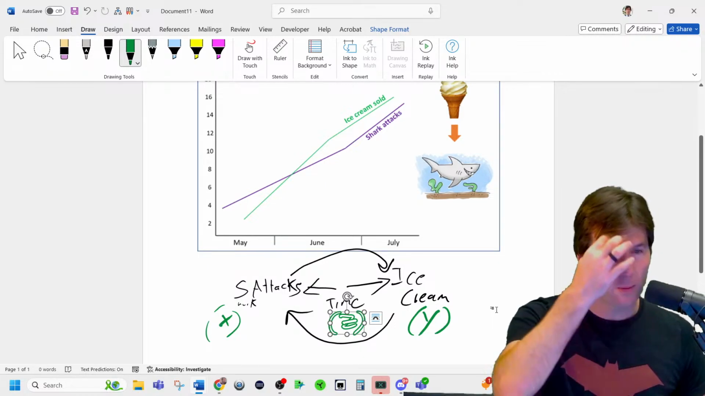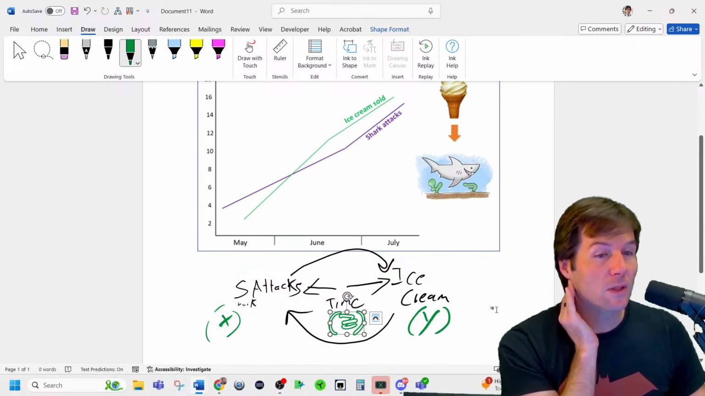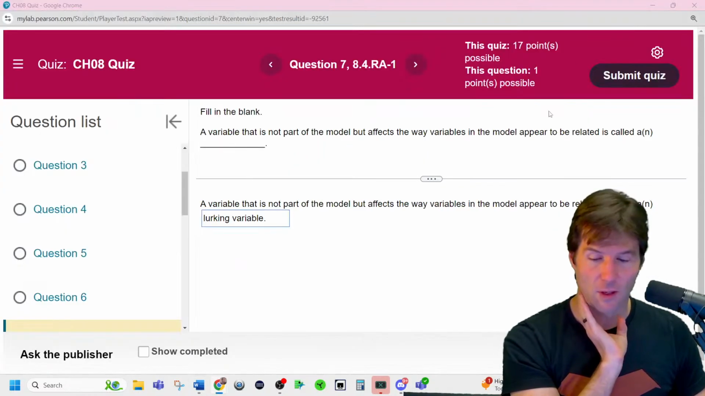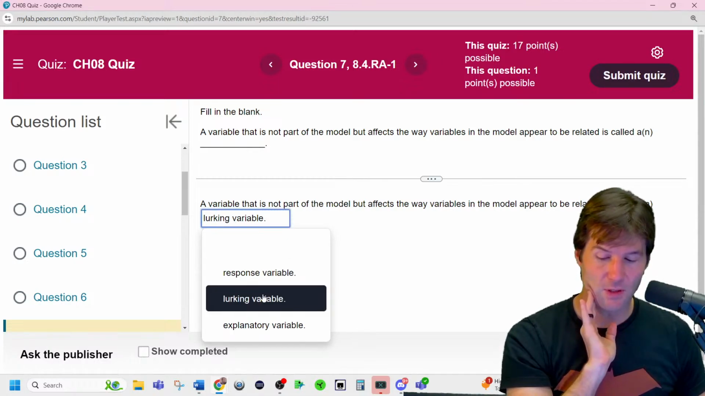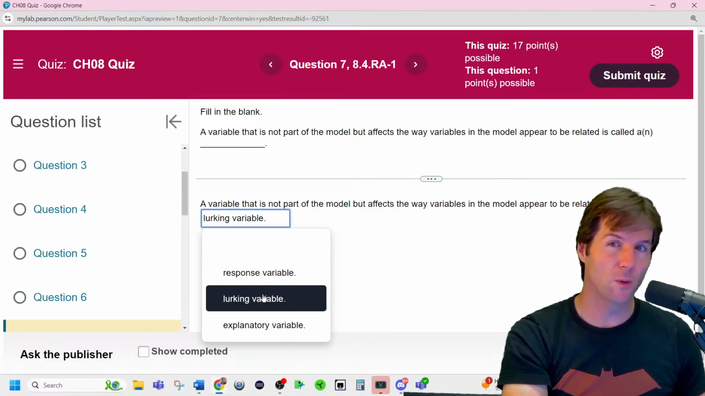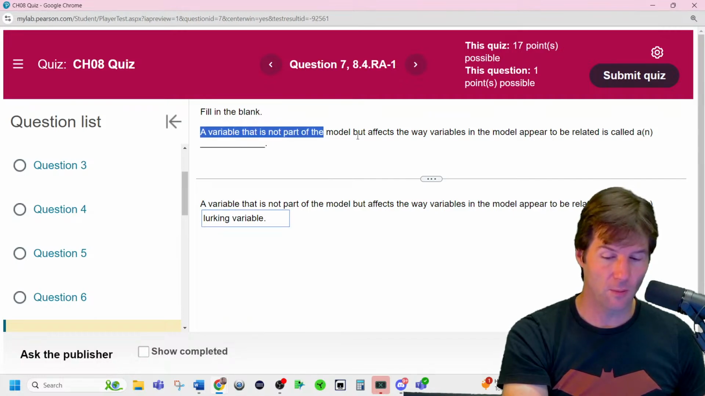So what would that type of answer be? Yeah, it's a lurking variable. Lurking variable is one of the options. When a variable that is not inside the model is the one that is controlling it, a variable not part of the model, we call it a lurking variable. And that's just a key memorization thing.